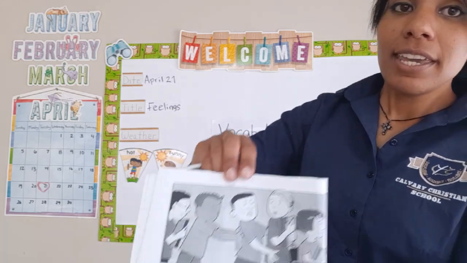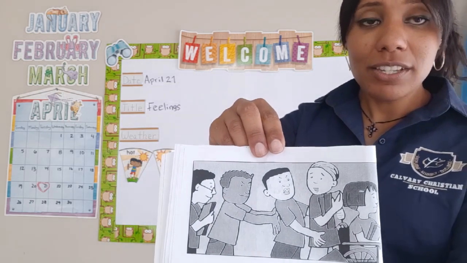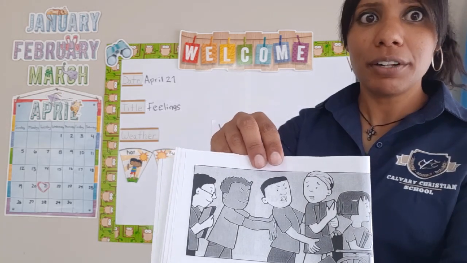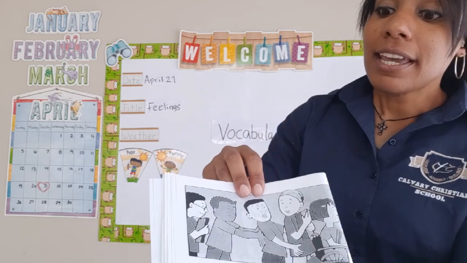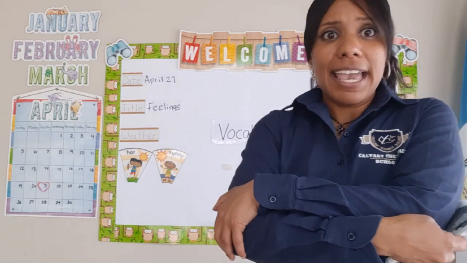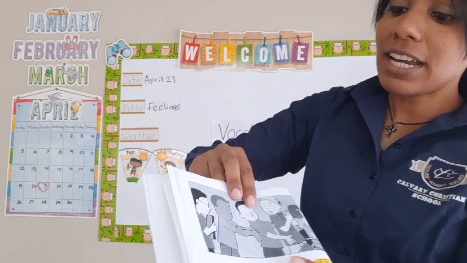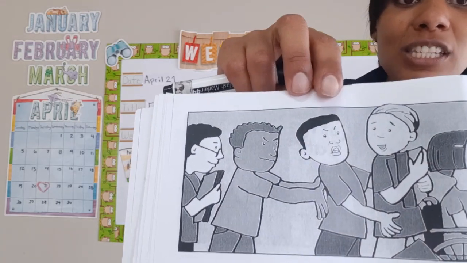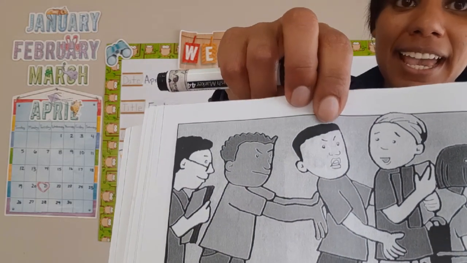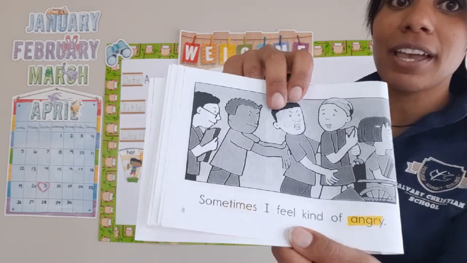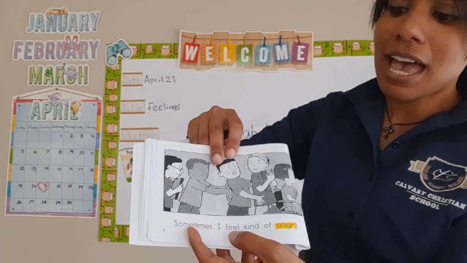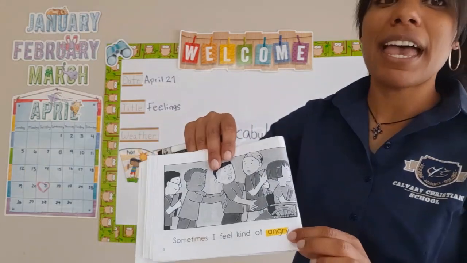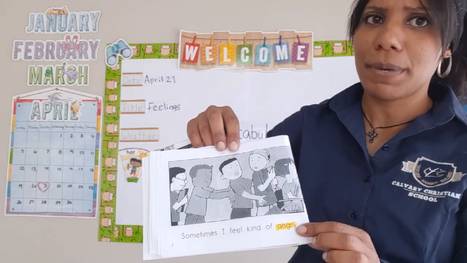And here we see, do you guys remember what we told you guys in school? That no pushing, no pulling, right? No hitting. That we have to guard our hands. But we see here that there's a boy who's pushing Walter. His face looks very, very what? Angry. He looks angry, right? So it says, sometimes I feel kind of angry, right? So he's not happy, right?